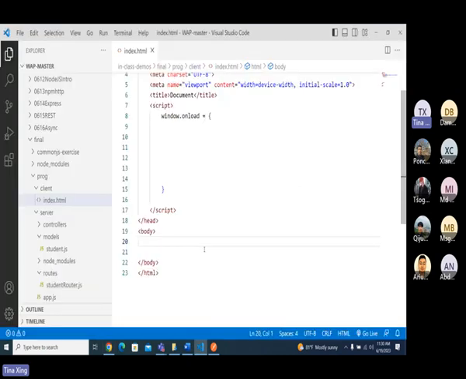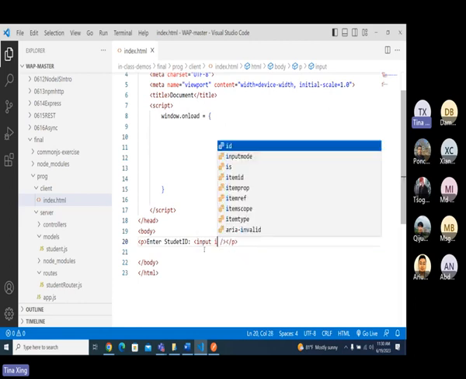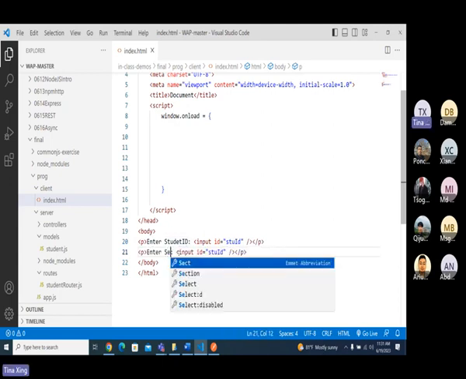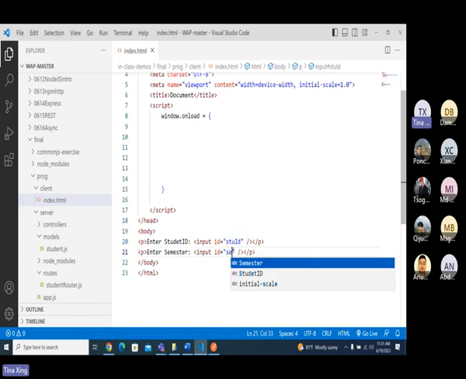You have a paragraph, enter student ID. There's no checking that it must be a number, okay? Don't do any checking. There's only one checking, I will show you in a minute, like ID, STU ID. There's another one, which is semester.